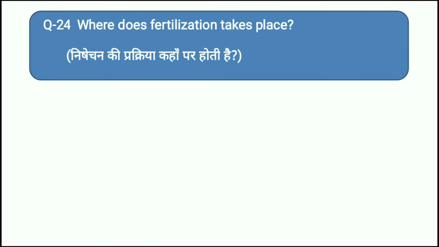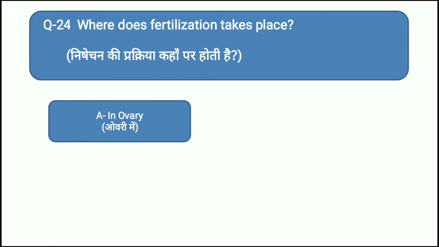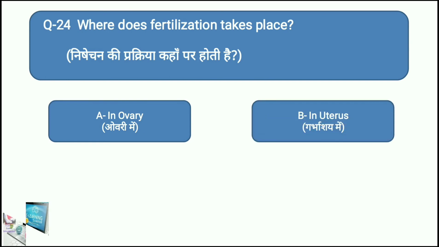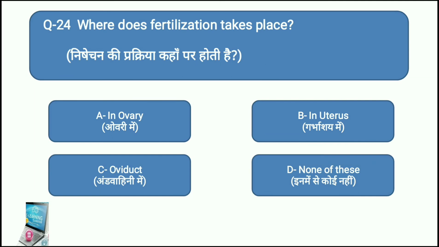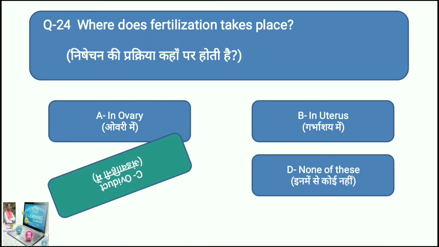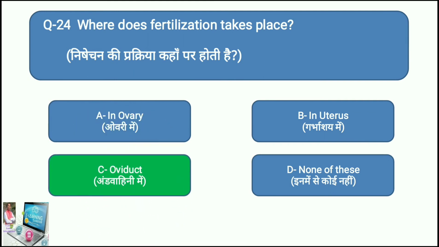Where does fertilization take place? What do you think? Where does the fertilization process take place? Your options are: option A, in ovary; option B, in uterus; option C, in oviduct; and option D is none of these. Now you can guess, or you can tell me the answer to these questions in the comment box also. The right answer is in oviduct. The fertilization process takes place in the oviduct. Option C.